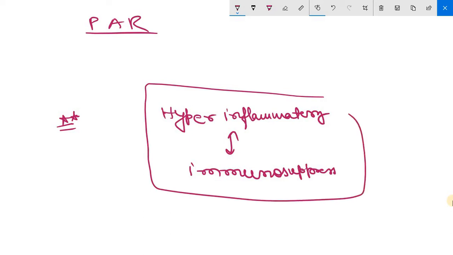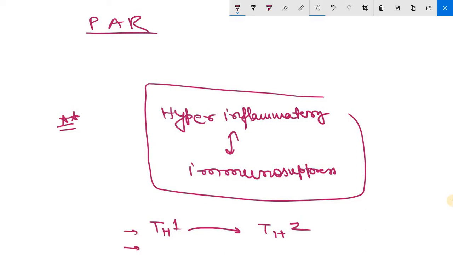Clear? And the proposed mechanisms for the immune suppression include a shift from pro-inflammatory to anti-inflammatory, that is shifting from TH1 to TH2. So this immunosuppression is due to the shifting from pro-inflammatory to anti-inflammatory cytokines. This is the first reason.